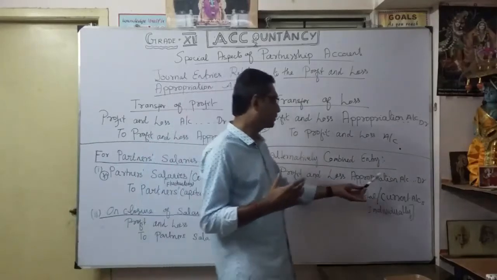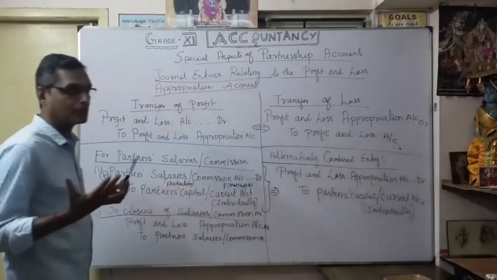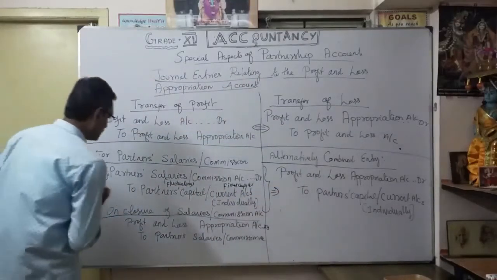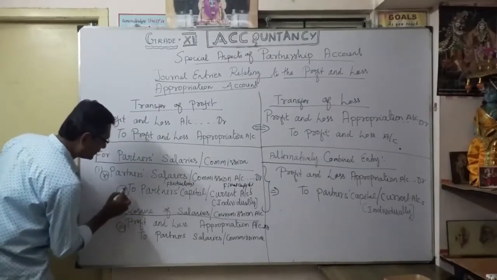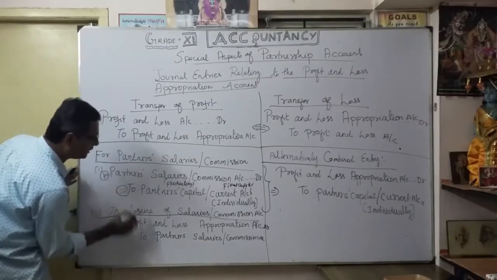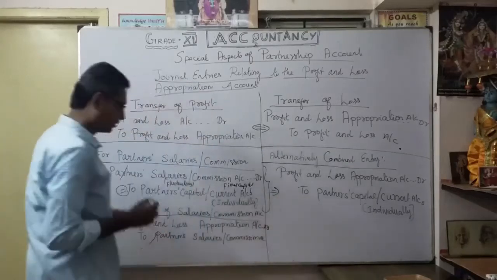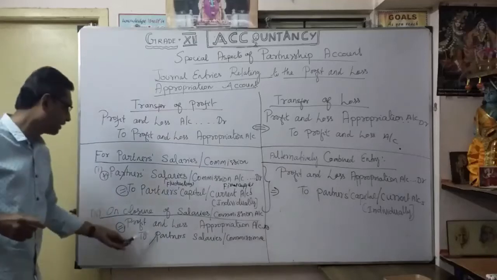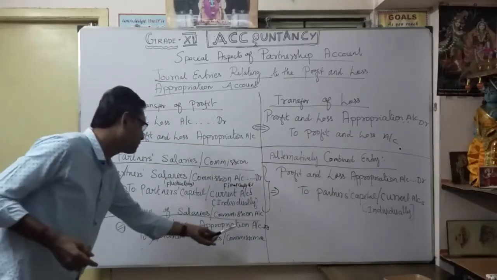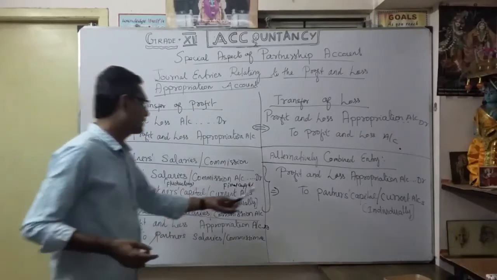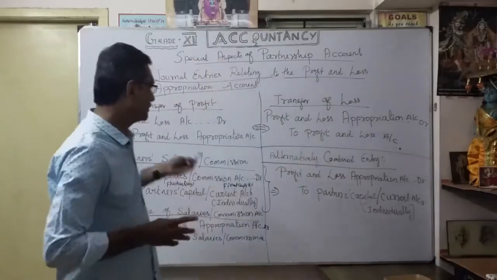Profit and loss appropriation account debit to partners' capital accounts or current accounts. So understood, here it is shown as a debit and there as a credit. They are automatically cancelled, isn't it? Debit and credit automatically cancel here. So the net journal entry is profit and loss appropriation account debit to partner's capital account. That is how it is shown directly, as a combined entry.